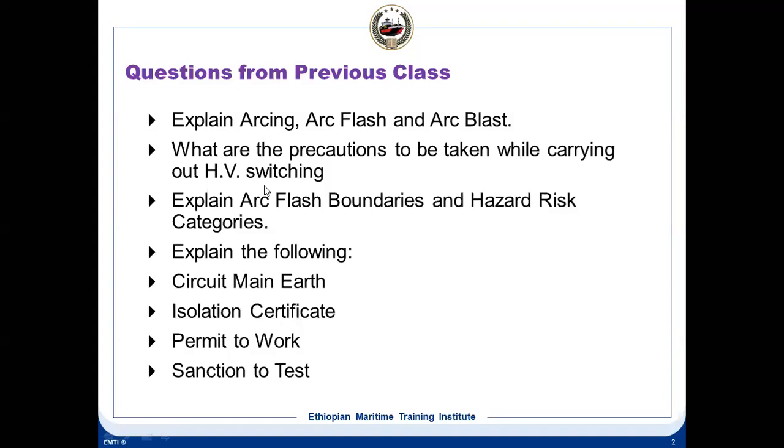So permit to work means it is for work. It is issued by the authorized person to the competent person, and various sections have to be mentioned, like what is the extent of the job, which equipment is being isolated, which is being earthed. All these things will be mentioned in the permit to work system.